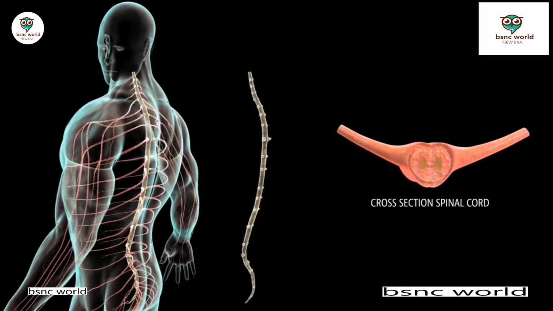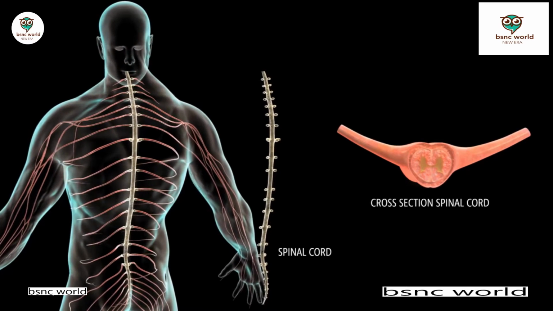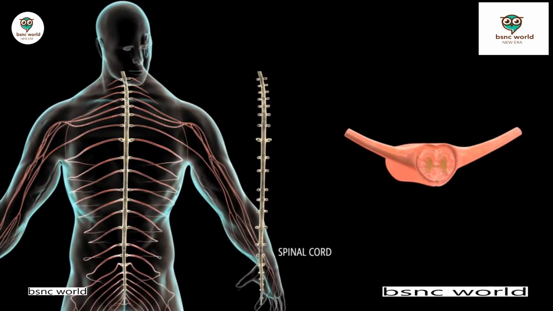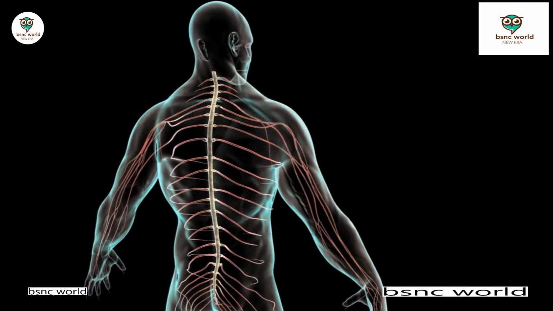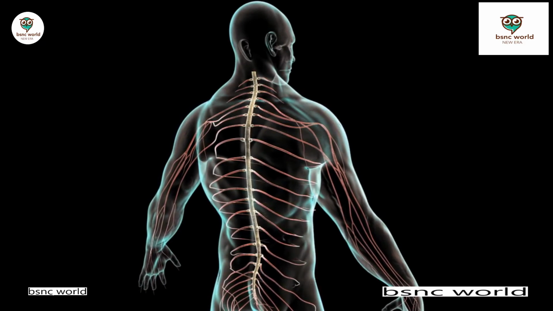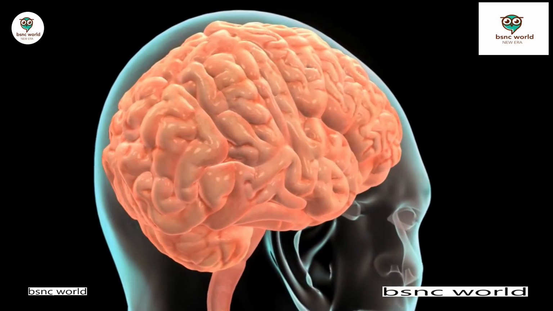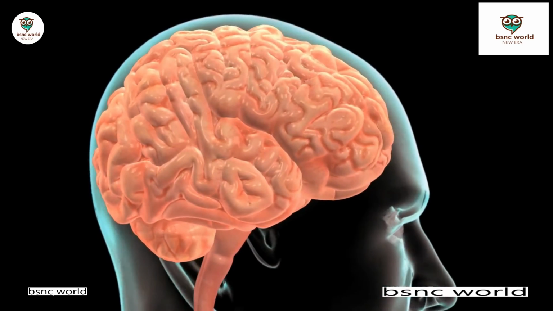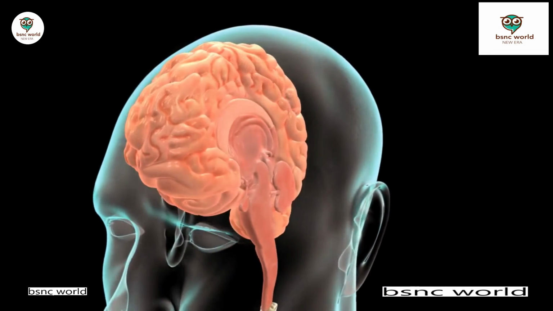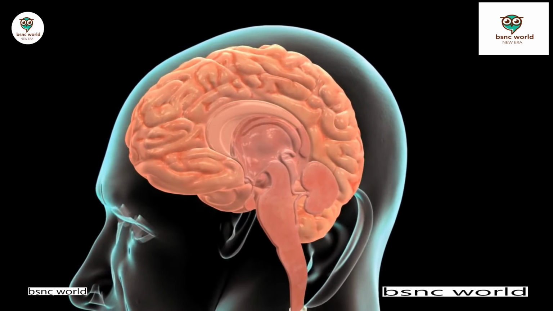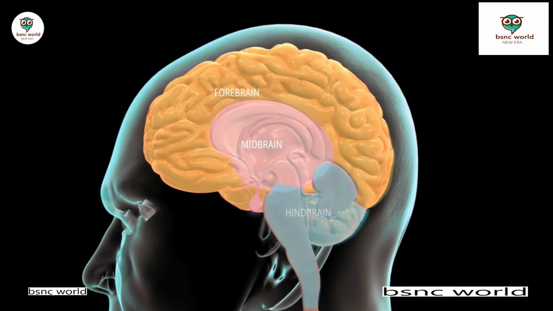The spinal cord is a long, thin, tubular bundle of nerves connecting the brain and the peripheral nervous system. The spinal cord facilitates the transmission of sensory and motor nerve impulses to and from the brain. The brain is a concentration of nerve tissue. This complex organ can be broken down into three main sections: the forebrain, the midbrain and the hindbrain.